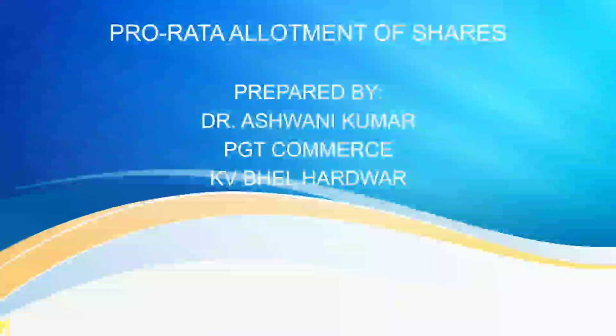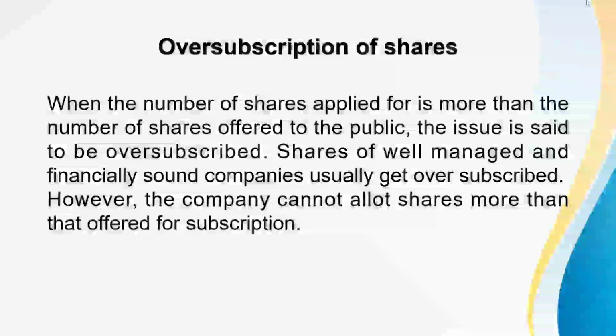Today's topic is pro rata allotment of shares. Oversubscription of shares. When the number of shares applied for is more than the number of shares offered to the public, the issue is said to be oversubscribed. Shares of well managed and financially sound companies usually get oversubscribed. However, the company cannot allot shares more than that offered for subscription.